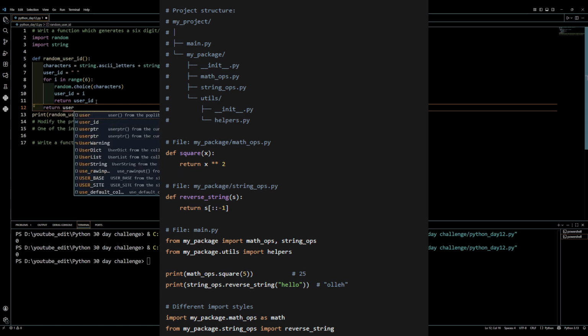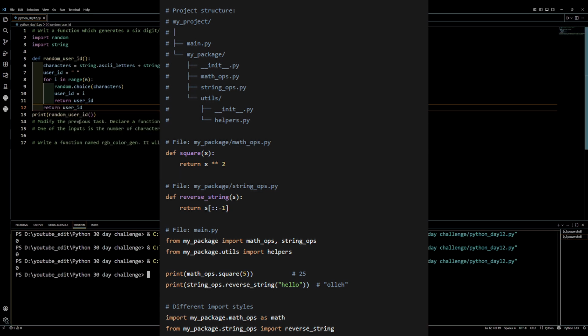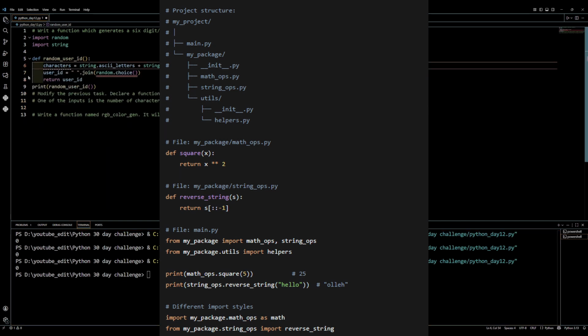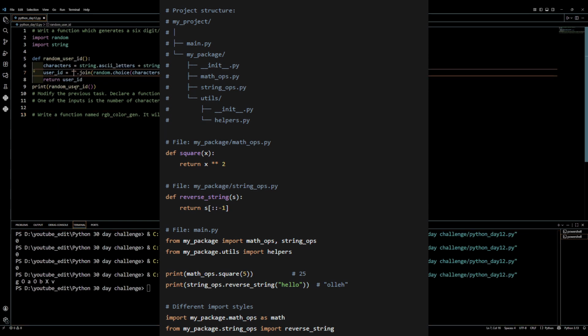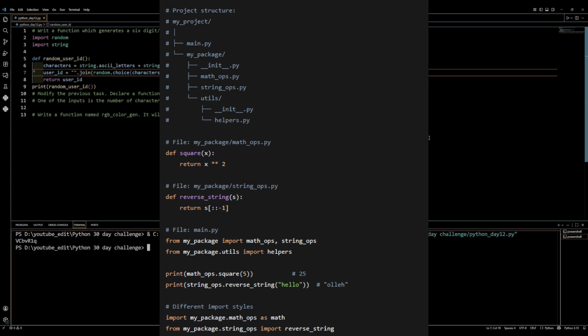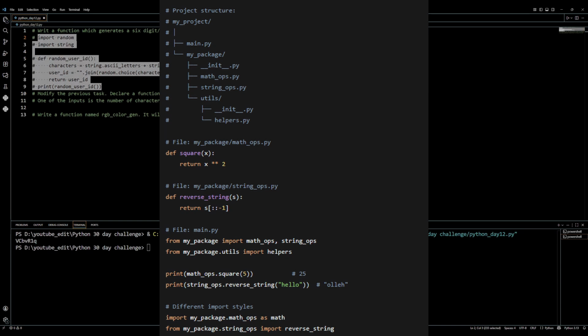You have a project folder, my project, and in that directory you have the main Python file with another directory or folder, my package. Inside my package, it contains 3 files and another folder. The files are init, math ops for mathematical operations, and string ops for string operations.